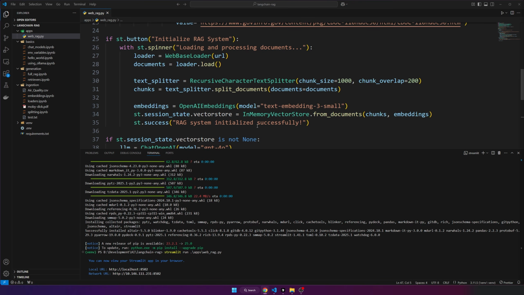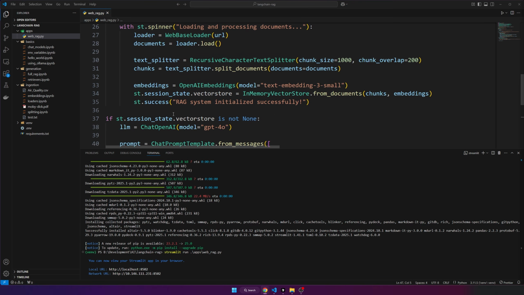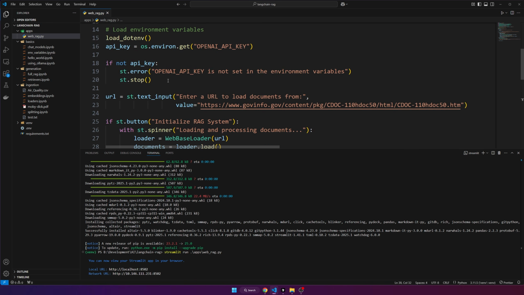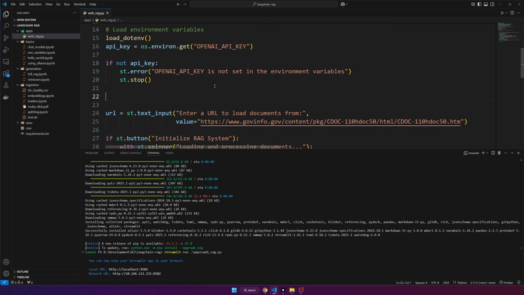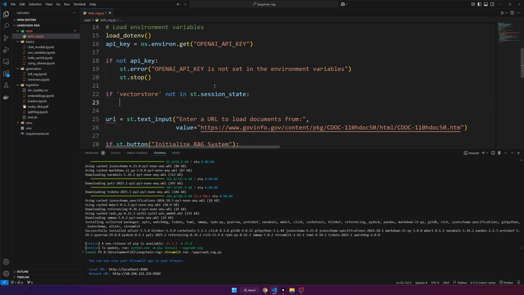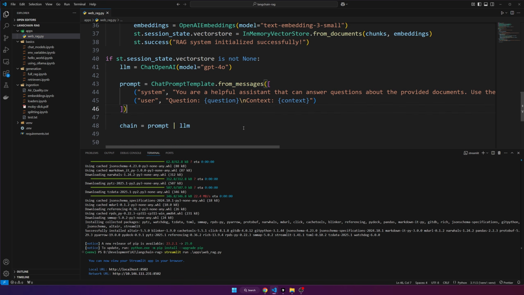So the reason that this is happening is because we did not initialize this session state variable before we set it. We need to make sure that it actually exists because it may or may not have got to this point yet, so it can't really access it if it doesn't exist. So all that means is that we need to go back up to the top here, and we could do it here before we add the URL input. And we could say if, and we'll put the name vector store not in st.session_state. So if that particular variable is not in the session state, then we're going to initialize it. So st.session_state.vector_store is equal to None. So we'll give it a default None value. And so now this will work perfectly.